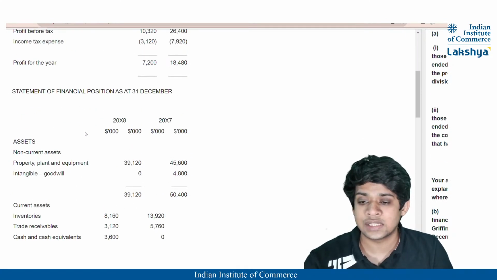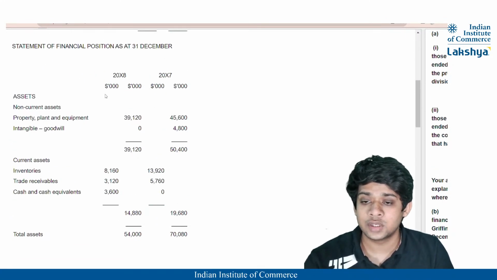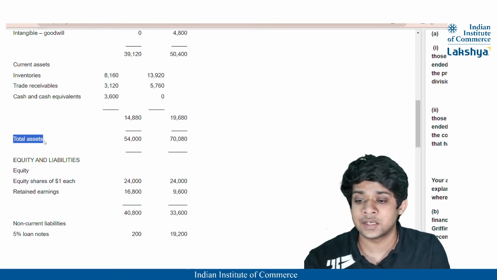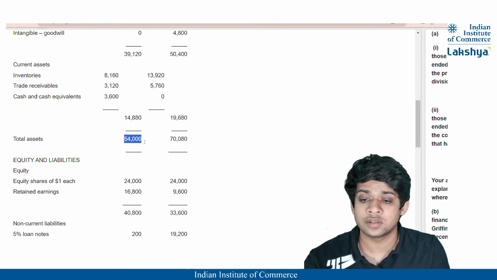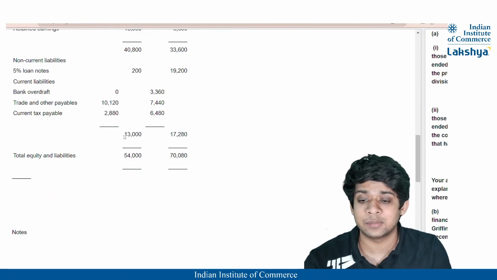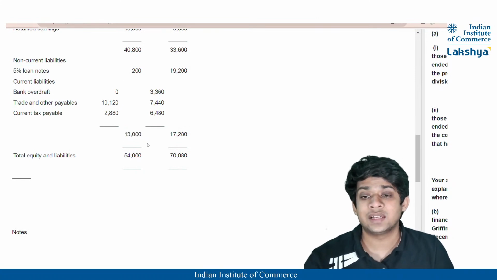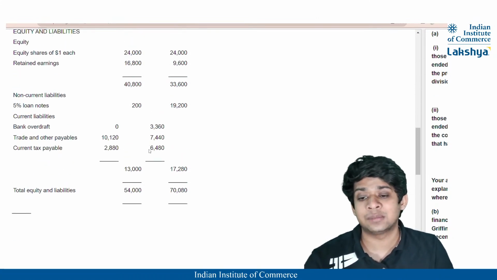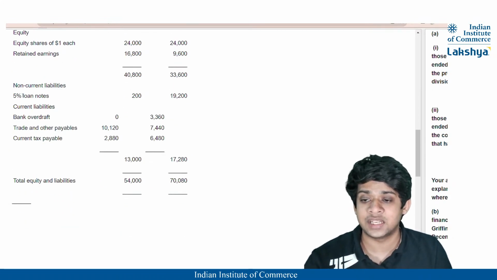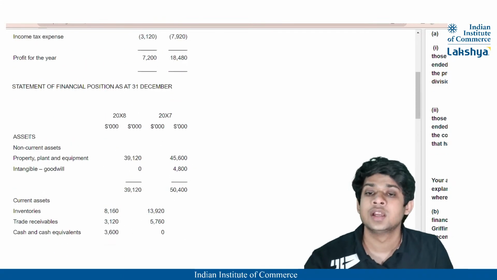So let us look at the total assets for the year 2008. In the year 2008, the total assets I can see directly: it is 54,000. The total assets are 54,000 and my current liabilities are 13,000, correct? So my denominator, that is capital employed, will be the total assets minus the current liabilities. The total is directly given, that is 13,000, which includes the bank overdraft, trade payables and current tax.